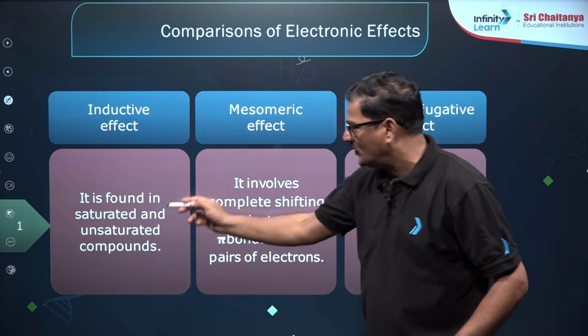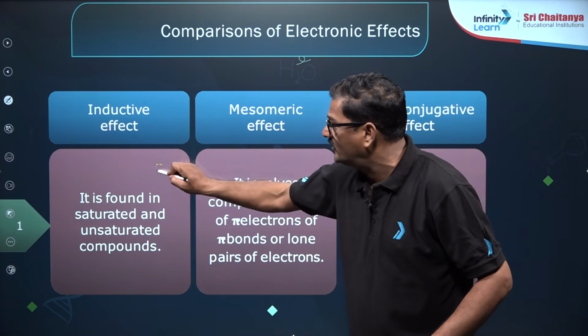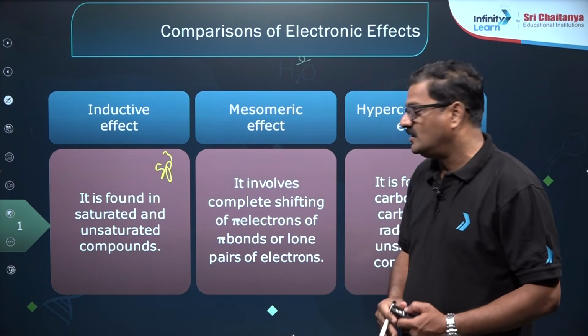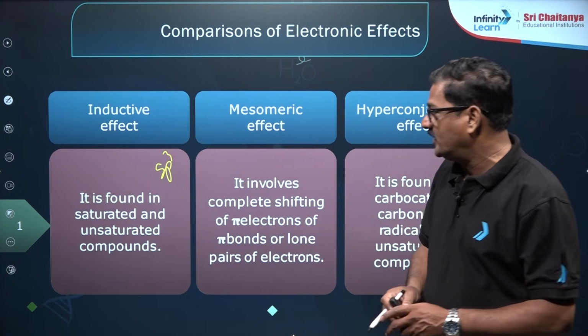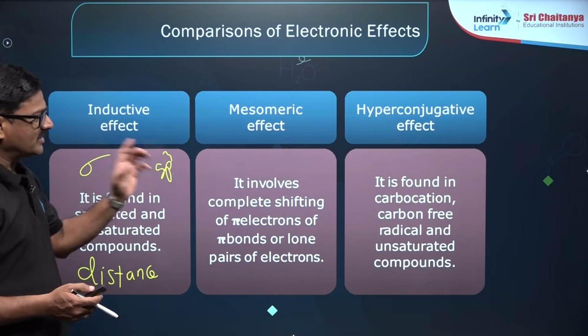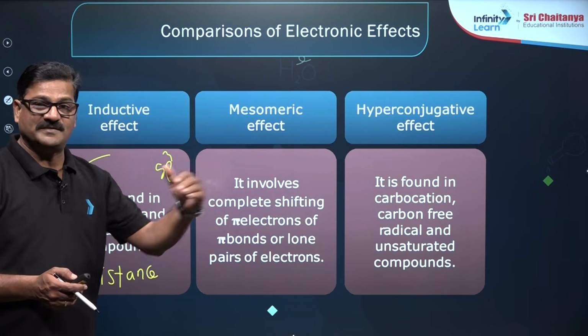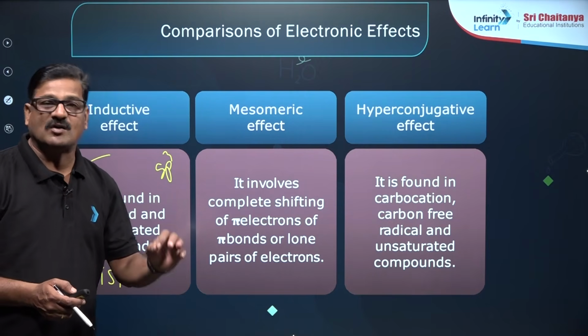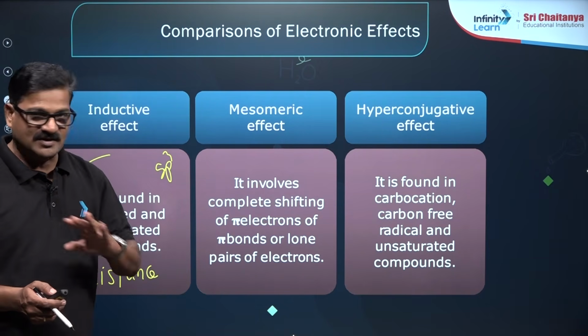The inductive effect is found in saturated sp3 hybrid carbons, only the sigma bond operates, and it is distance dependent. The mesomeric effect involves a complete shifting of the electron pair across the conjugation, and it is not distance dependent.